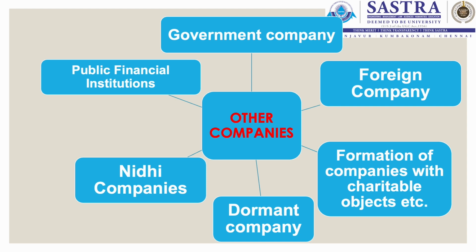In the case of government company, the directors are appointed by the government. The government appoints the auditors to audit the financial statements of the company, and the government company should present their annual report in the parliament at the end of every financial year.